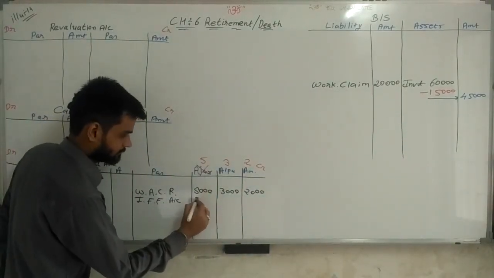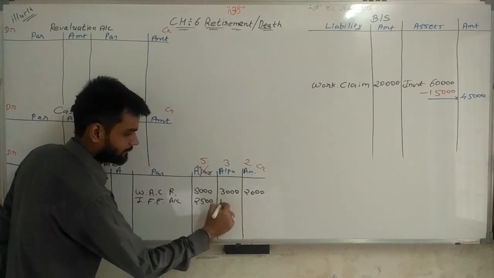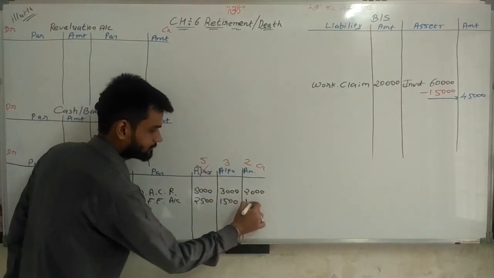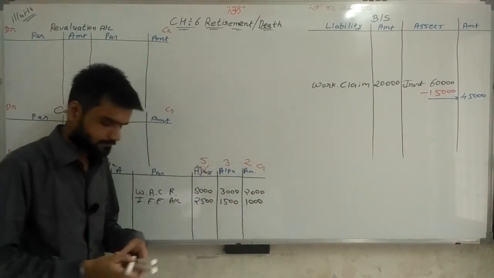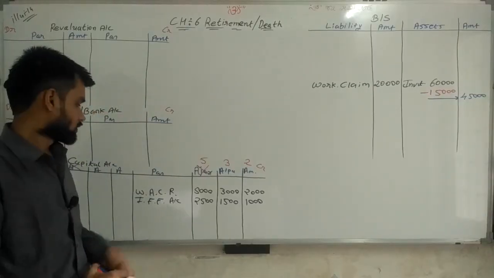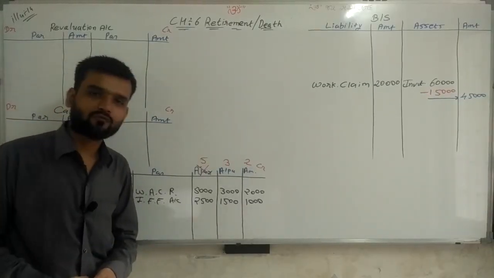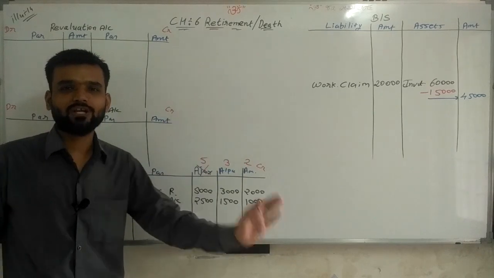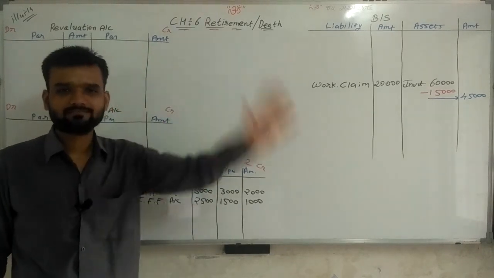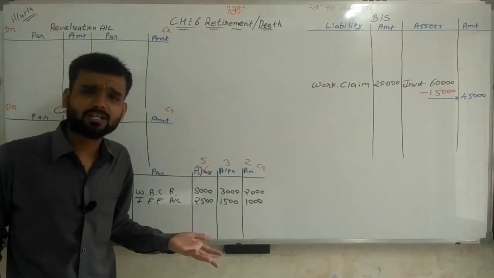Writing here 2,500, 1,500, 1,000. So this is the distribution of remaining amount of investment fluctuation fund. My second adjustment also clear.